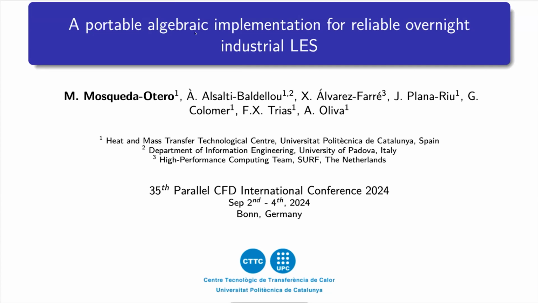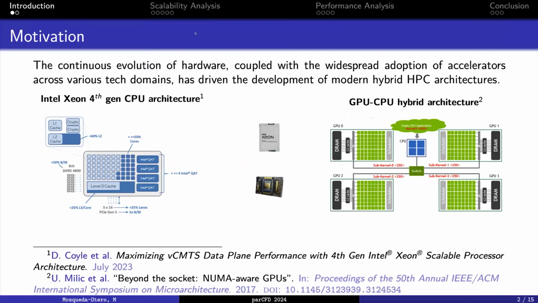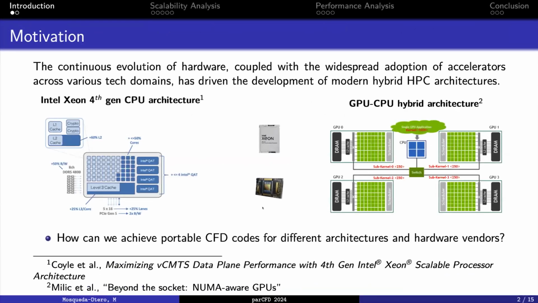I would like to start with the motivation of our work. As we all know, the HPC continuous evolution towards a higher computational power, while continuing to optimize the whole system energy consumption, has driven the development of different hybrid architectures. For example, mixing CPUs with GPUs, as we are all familiar with, and taking advantage of the highly parallel optimization of the GPUs, delivering higher computational throughput and lower energy consumption. However, all this has driven a new challenge, which is how can we achieve portable software for different architectures, also for different vendors?